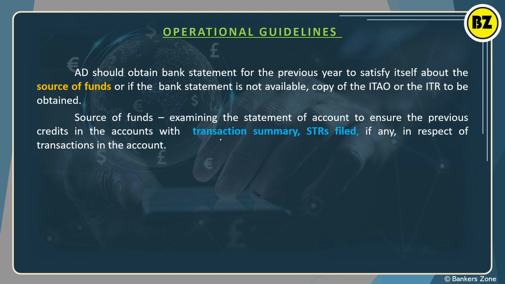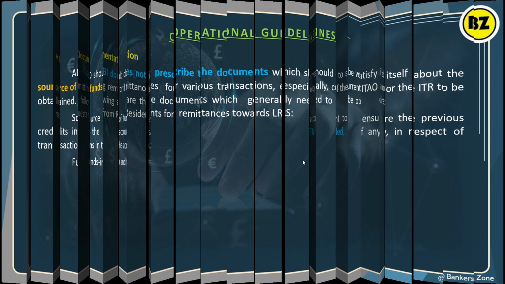Apart from that, if you have some doubt about the source of fund, you can ask for the statement. You can see the transaction summary. You can see whether the STR, that is suspicious transaction report, has been filed or not. Okay, that you can do as an AD. Next, the fund in, fund out criteria that you can check, means how much money is going, where it is going, basically that you can tally, right?